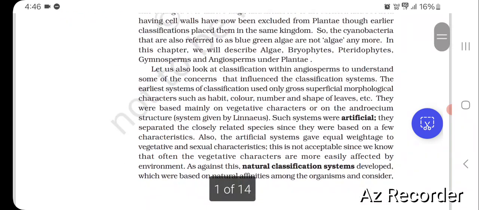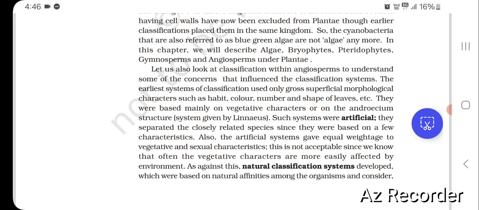Let us also look at classification within angiosperms to understand some of the concerns that influence the classification systems. The earliest systems of classification used only gross superficial morphological characters such as habit, color, number and shapes of leaves, etc. They were based mainly on vegetative characters or on the androecium structure, as in the system given by Linnaeus.